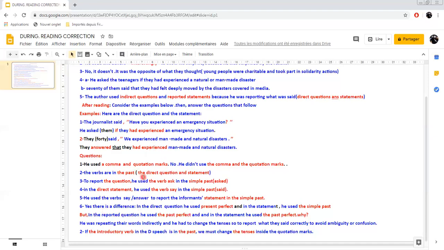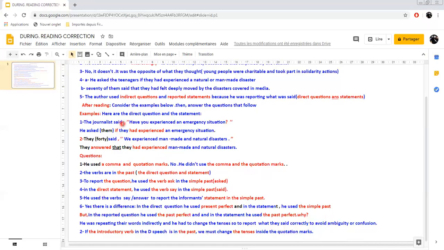Why? Because he was repeating what they said. This is one. He was repeating their words indirectly, and he had to change the tenses to report what they said correctly, and to avoid ambiguity or confusion. He had to choose the right tense. This is one.